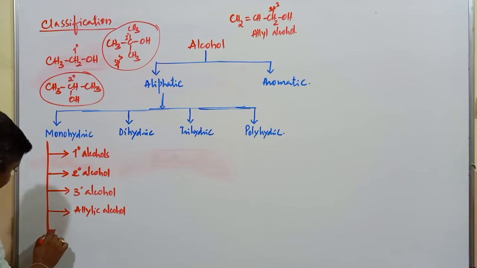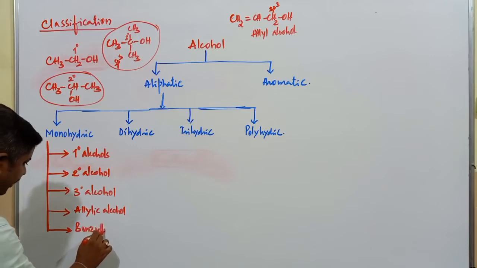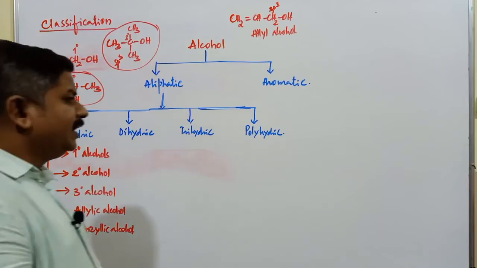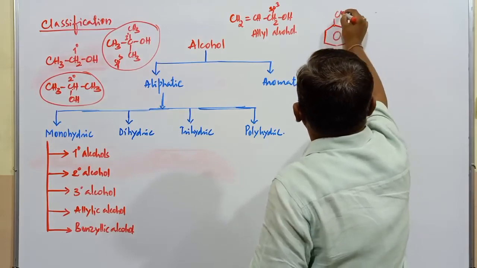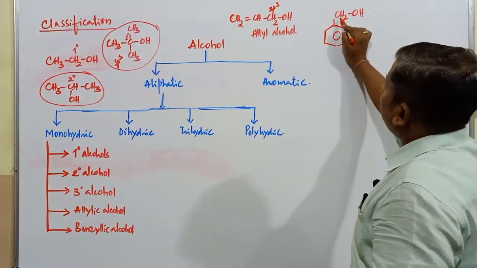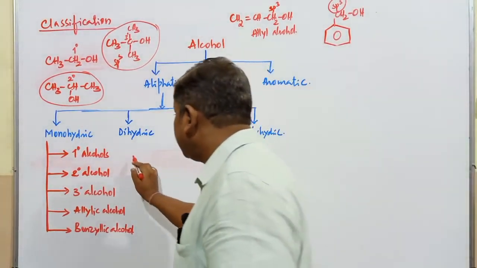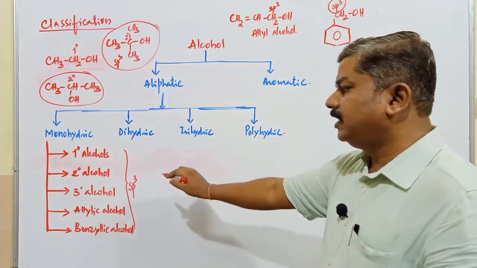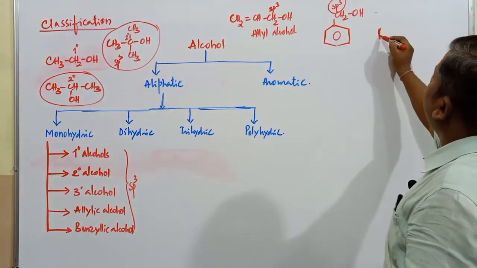After this, the next type of alcohol is benzylic alcohol. Very important. Actually, benzylic alcohol we can consider under aromatic alcohols, but we will consider it here also. Benzylic alcohol means this is the compound with CH2OH. So this OH group is attached to a carbon atom. What is the state of hybridization here? sp3. So in all these types of alcohols, the carbon on which the OH group is present is sp3 hybridized. Now this is a benzylic alcohol. Commonly it is called benzyl alcohol itself.